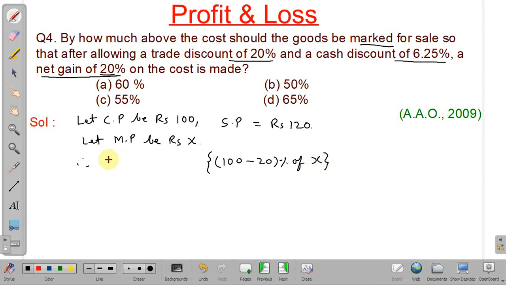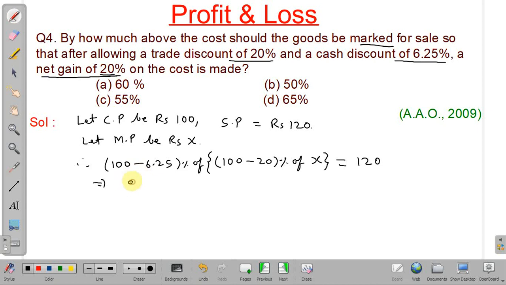So 100 minus 6.25% of this much, and this is equal to selling price, and selling price is 120 rupees. Okay, so we have to find the value of X, then we will be able to find the mark price.